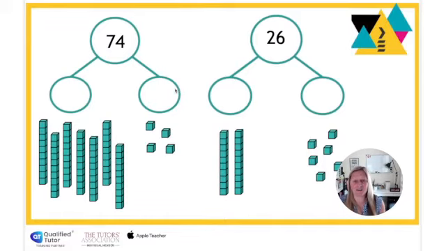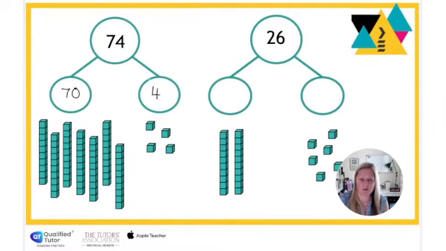partitioning. Again, we've got our whole part models back. See, they're already coming in really useful, aren't they? So we will partition this one into 70 and 4. Partition that 74. And of course here we've got 70. Now 70 is an even number, but if we look at the number of tens, we've got an odd number of tens. Now that's going to be important knowledge, particularly when your child comes to halving.